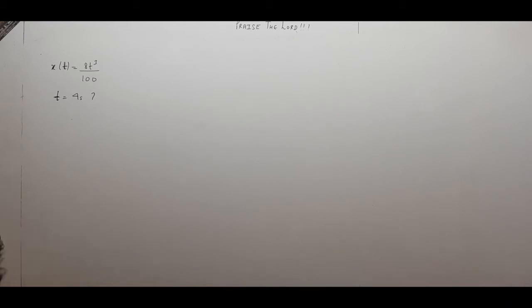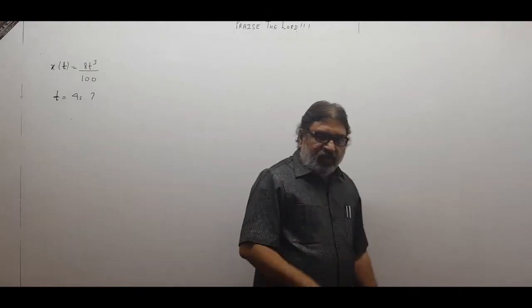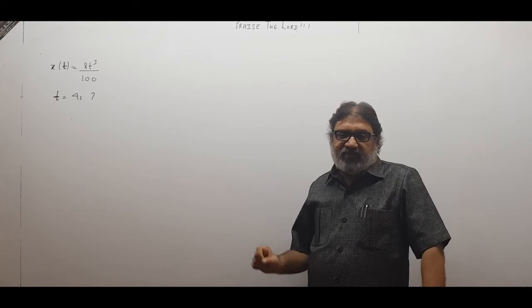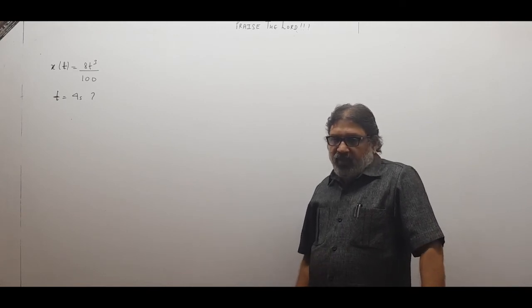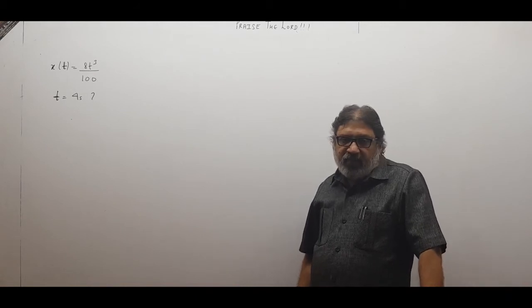Dear children, let us talk of direction of instantaneous velocity. We know that numerical value of instantaneous velocity can be obtained by taking dx upon dt. So now let us talk of direction of instantaneous velocity of a particle.